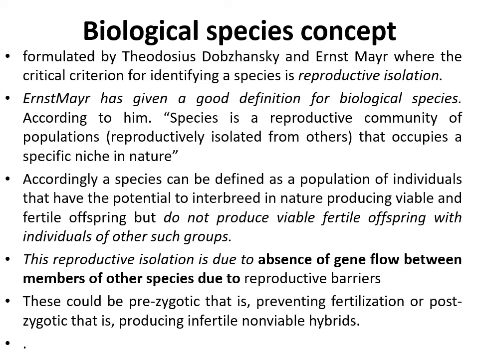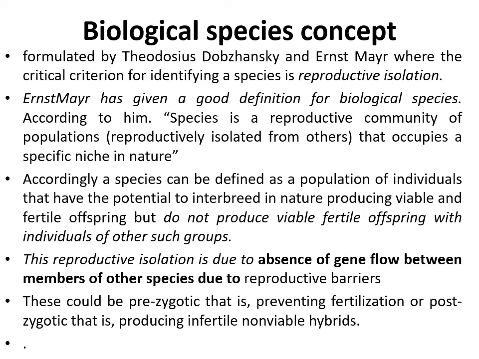That is known as a species. Accordingly, a species can be defined as a population of individuals that have the potential to interbreed in nature, producing viable and fertile offspring, but do not produce viable fertile offspring with individuals of other such groups. This reproductive isolation is due to absence of gene flow between members of other species due to reproductive barriers.